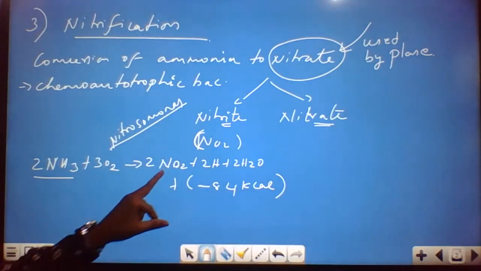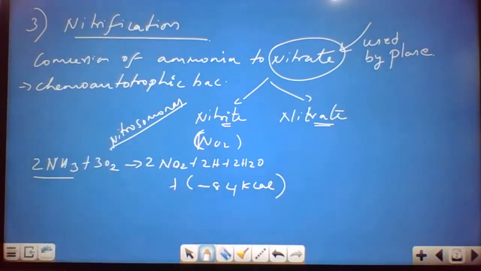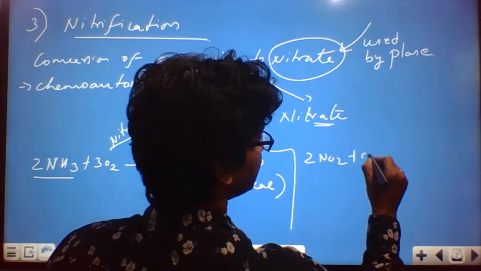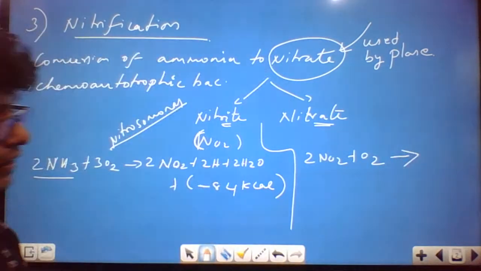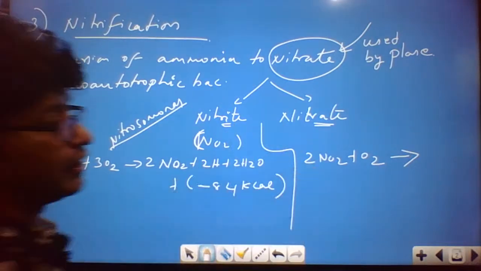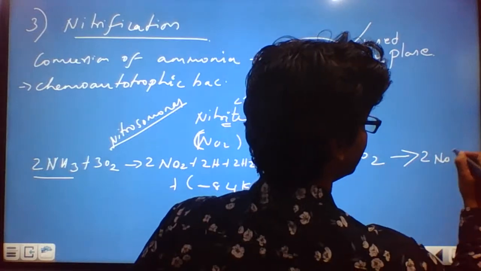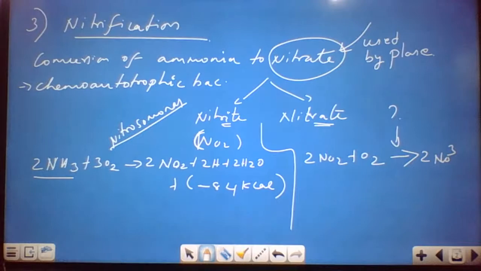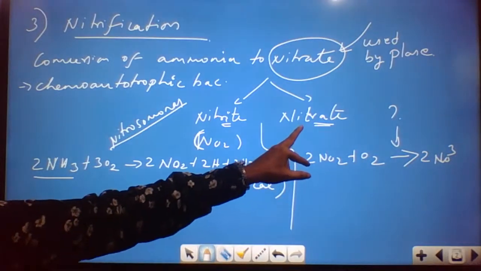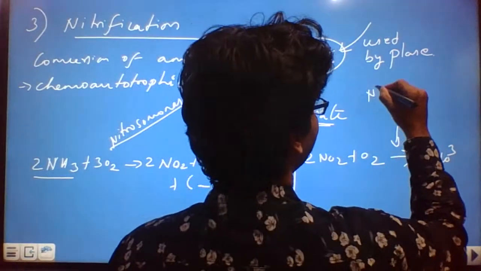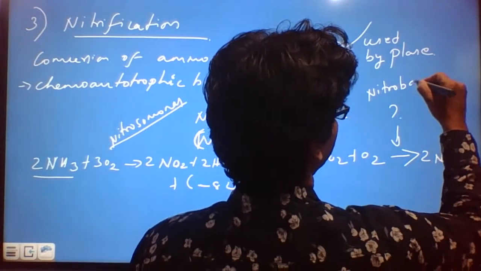Coming to this now, the nitrite has been formed. Nitrite has to be converted to nitrate. The NO2 combines with oxygen and is converted into NO3. Can you tell me the name of the organism responsible for nitrate formation? As far as nitrate is concerned, it is Nitrobacter and Nitrocystis.